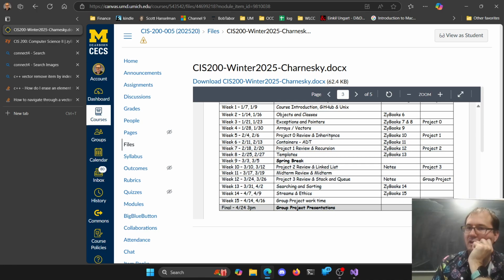We're going to get to inheritance next week. So our next project will be on inheritance. We'll go over the solution, we'll start inheritance, we'll start the project, and then containers and abstract data types. Lots of fun. We start getting into doing our own things and how these abstract data types work. It's a great library out there. We'll get into recursion. Project 2 will be on recursion. We'll get into templates. Once we've done templates, then we can start writing our own stuff here. We'll get into linked lists. We'll write our linked list based project.